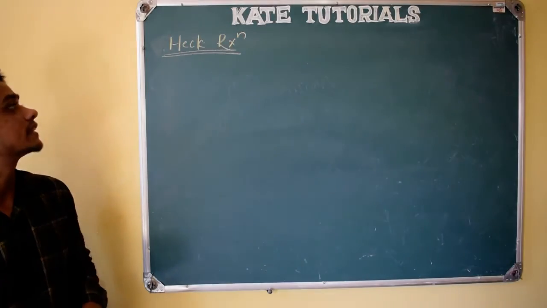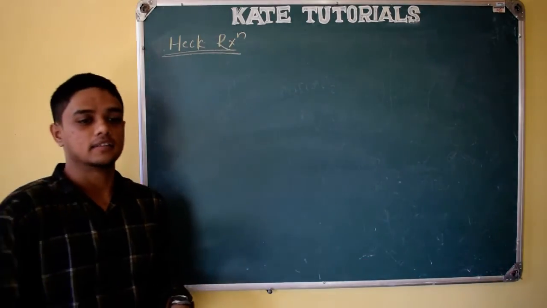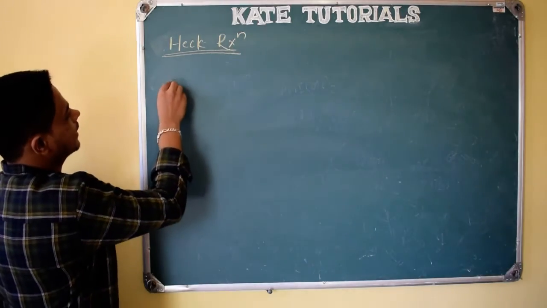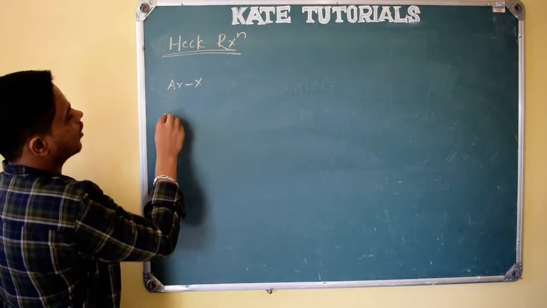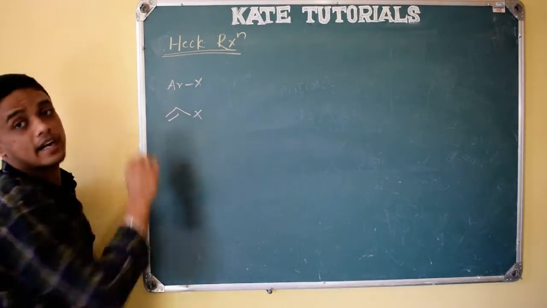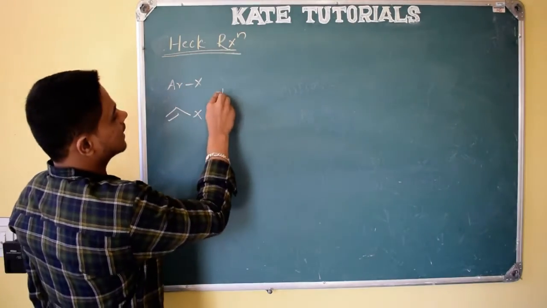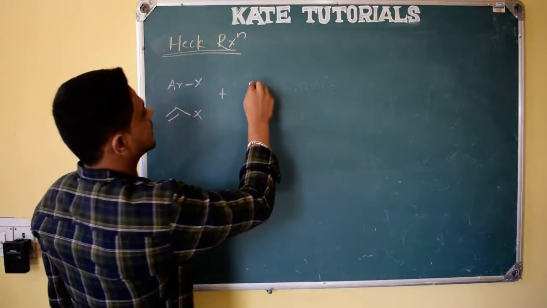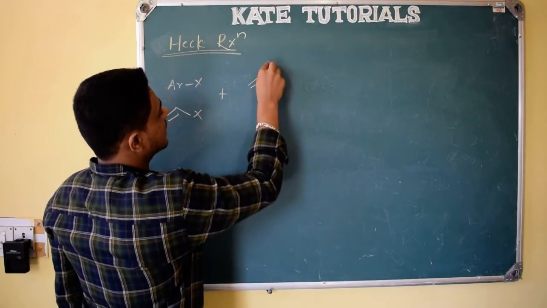In this class, let us discuss this Heck reaction. Right? Heck reaction is nothing but, see here, what happens? Aryl halide or vinyl halide will be reacted with activated alkene. What are these activated alkenes? I will explain. So, this is the activated alkene.